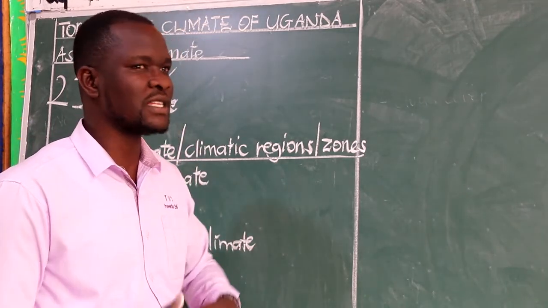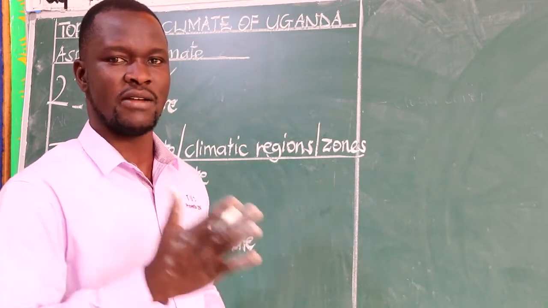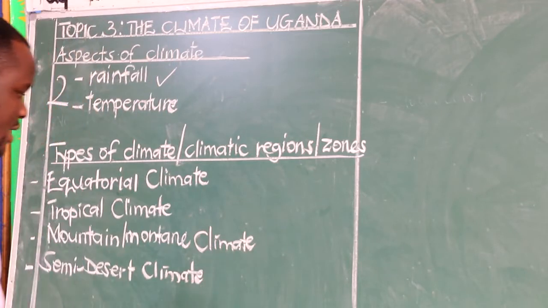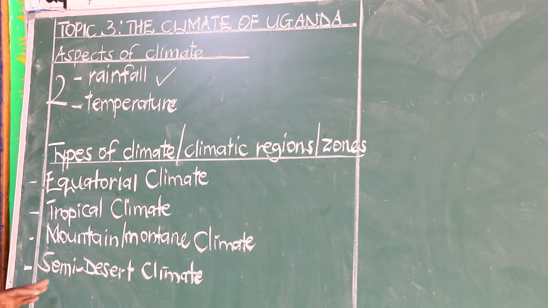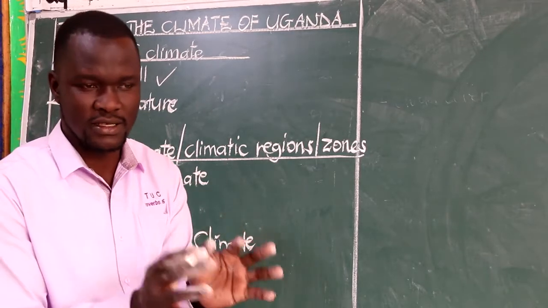And when we talk of semi-desert areas, we should note that they are in the northeastern part of Uganda, that is Karamoja sub-region. That's where we experience this. Then, like I have said, mountain climate is experienced in those areas which have mountains.